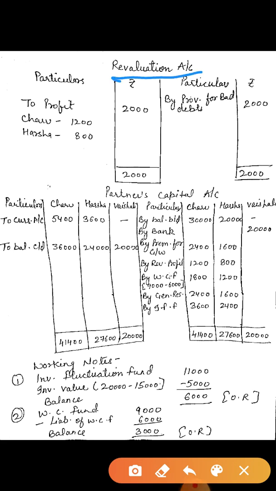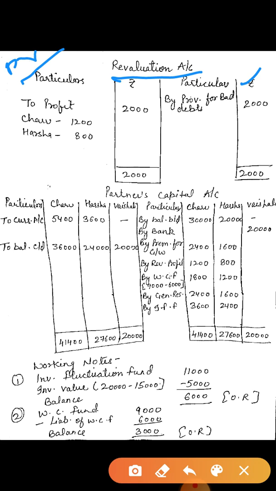Revaluation account format. The first side is the debit side and the second side is the credit side. In the debit side you have to write down a decrease in asset. If any asset is decreasing, you write it on the debit side. Or if any liability is increasing, then also you write it on the debit side.